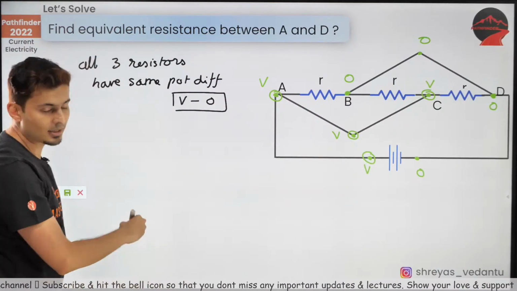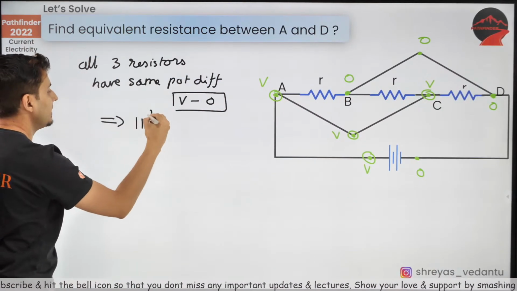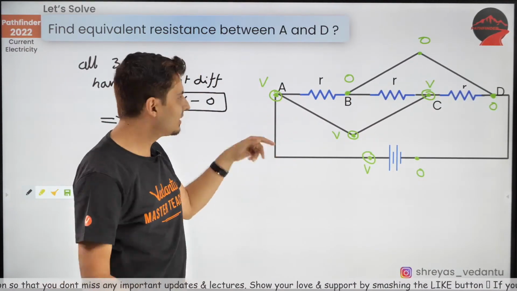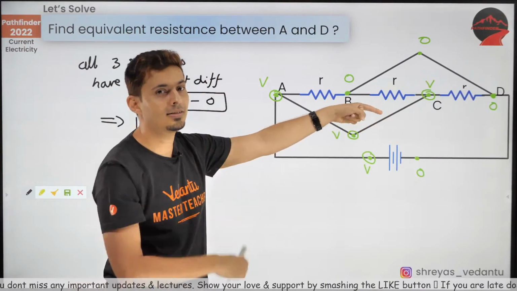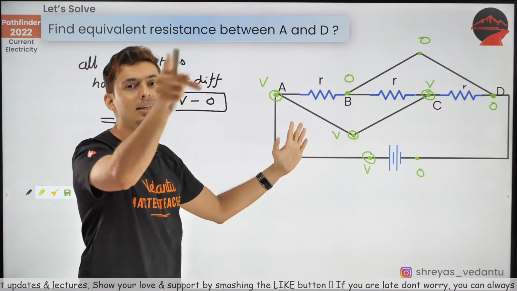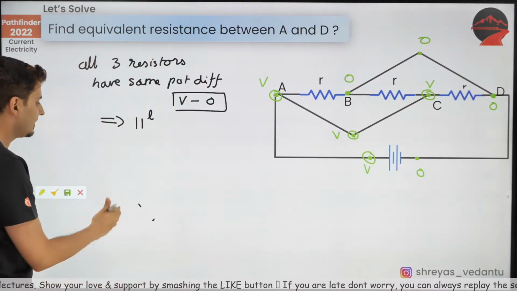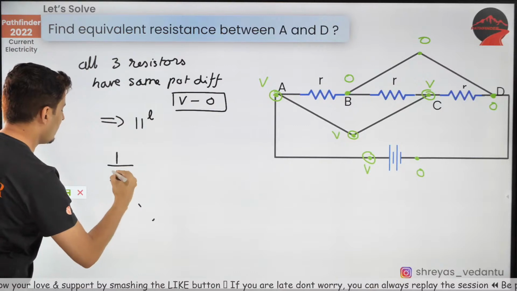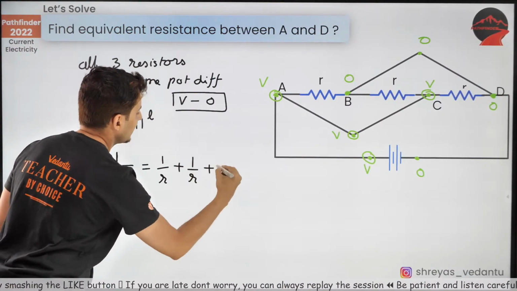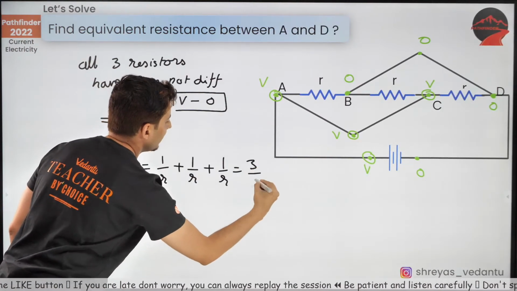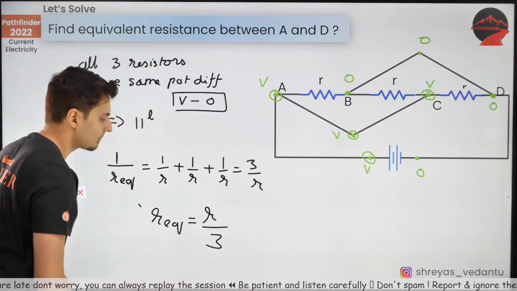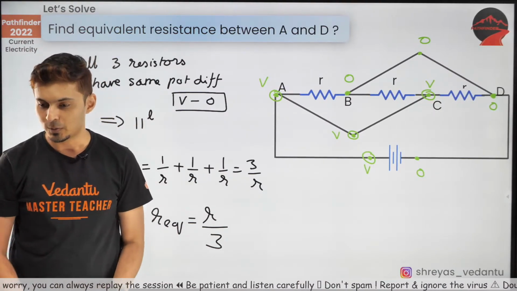That means they are actually in parallel. It doesn't look like they are in parallel. You might think, what nonsense, sir, they are in series. No, they are not in series, they are actually in parallel. It has been disguised. If you rearrange it, then you will see that they are actually in parallel. So hence, 1 by R equivalent will be 1 by R plus 1 by R plus 1 by R, which is 3 by R. Therefore, R equivalent will be R by 3. That's the answer. Correct.